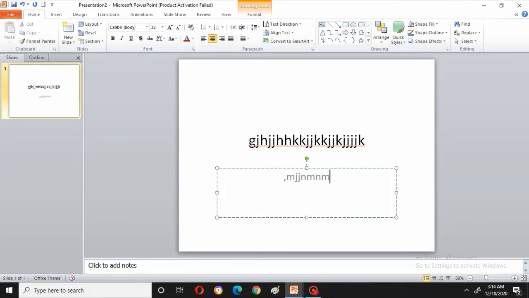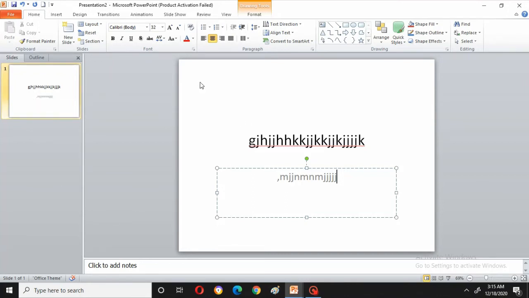Now when I am typing here something, can you see that particular slide is shown here? So what is the meaning of that horizontal pane? Whatever work you are doing here is shown in a small way. Suppose this is one slide.